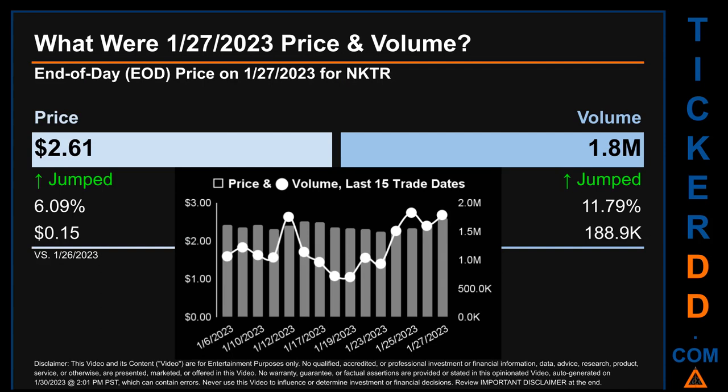The graph shows price and volume for the last 15 trade dates. Across a range of 37 cents, the max and minimum end-of-day price were respectively 2.61 and 2.24. Volume saw a range of 1.1 million, from a day low of 702.6 thousand to a day high of 1.8 million.